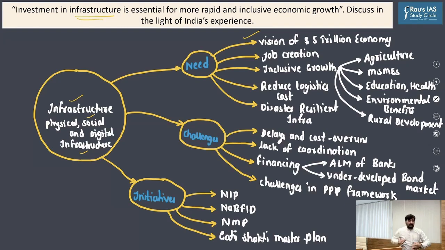Apart from that, according to RBI, the investment in infrastructure has a local multiplier effect of 2.45. Remember, we had discussed this in the current affairs class, right? So for every 1 rupee that we spend on creating infrastructure, we get an output of 2.45. So the local multiplier effect will pitch in. That is why it is being said that creation of infrastructure will help us realize the vision of a $5 trillion economy.